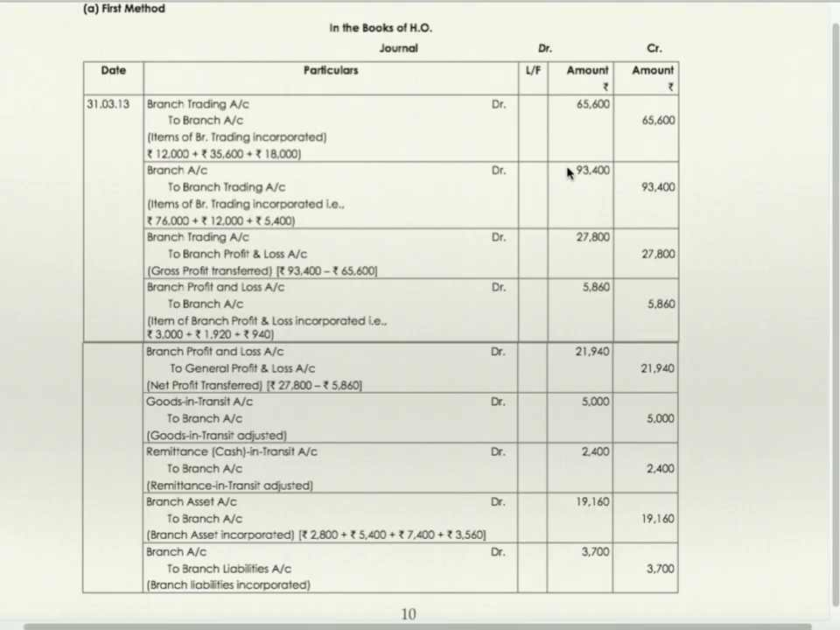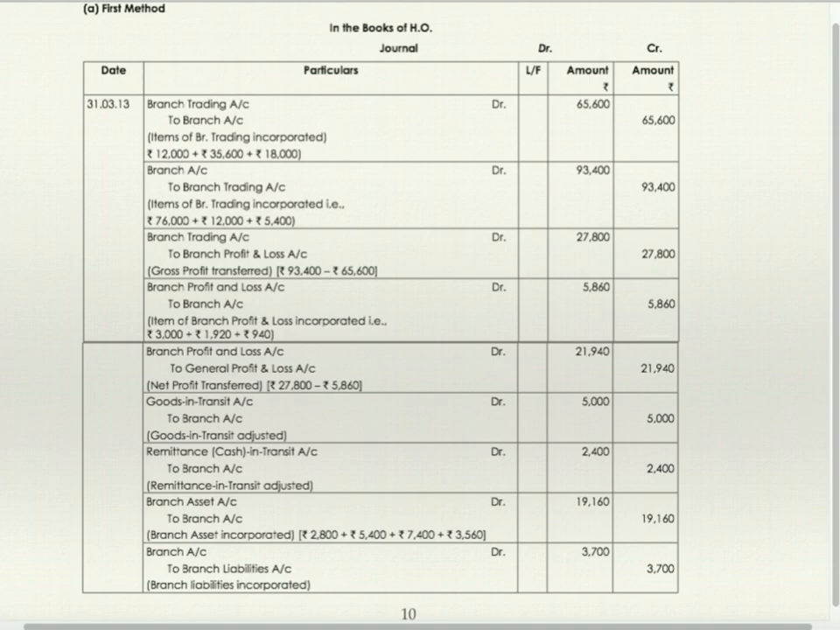This is the total of trading credit. This is the total of trading debit. Difference is gross profit. Entry for gross profit is branch trading account debit to branch profit and loss account, 93,400 minus 65,600, gross profit transferred. Branch profit and loss account to branch account. Items of branch profit and loss incorporated.